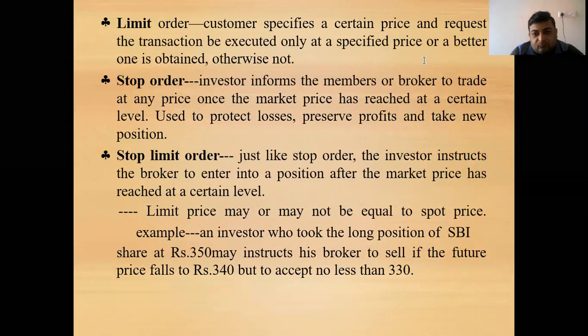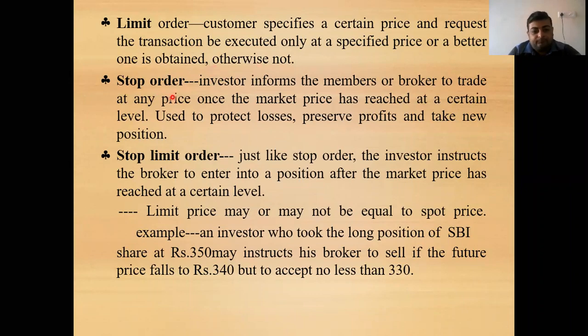So here the limit means the consumer specifies a certain price and requires the transaction to be executed only at the specified price or a better price, otherwise not. For example, if the consumer has given an order to buy the stock of a particular commodity at the rate of rupees 200, the better price will be if it is available at 190, and the unfavorable price will be if it is available at 205. So either the price specified or a better price, otherwise not. So this is the limit order.